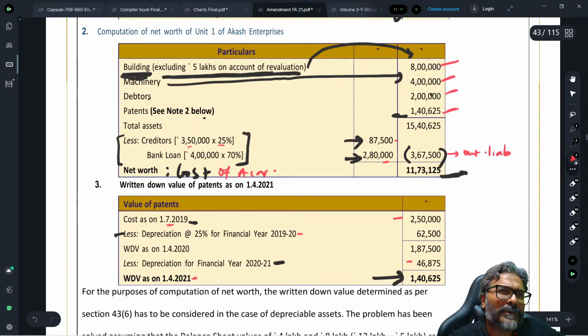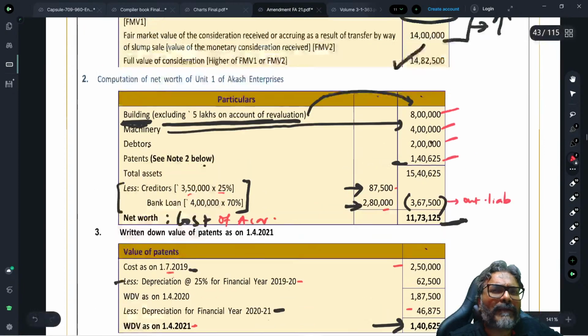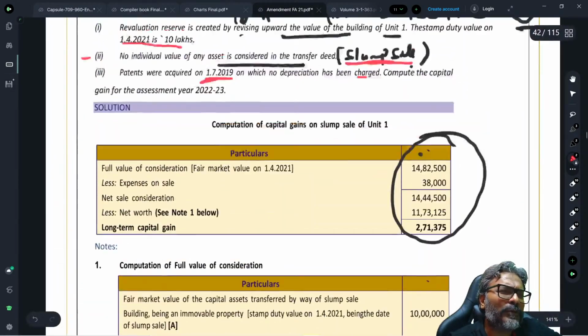In this case, the consideration is only monetary. There is no movable or immovable property received as consideration. What is received is only 14 lakhs as the monetary consideration. So your FMB2 is 14 lakh rupees.